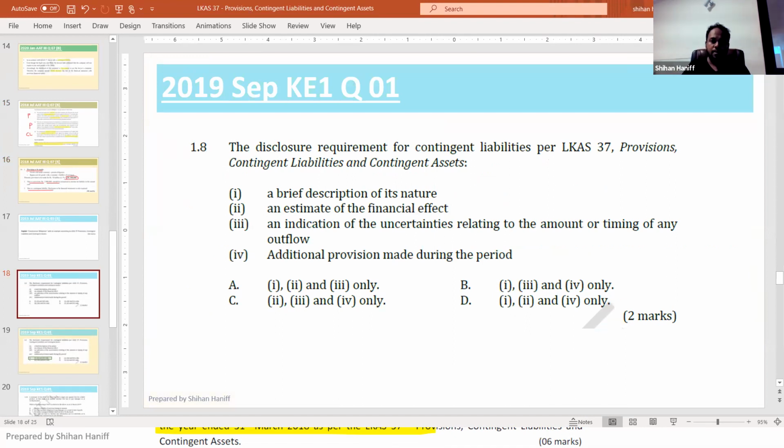Disclosure requirement. What do you disclose? I will do this next time, but from this question I can tell you what we disclose.